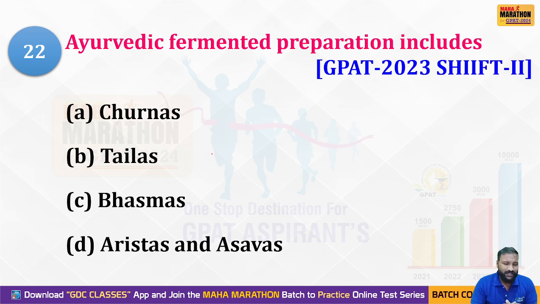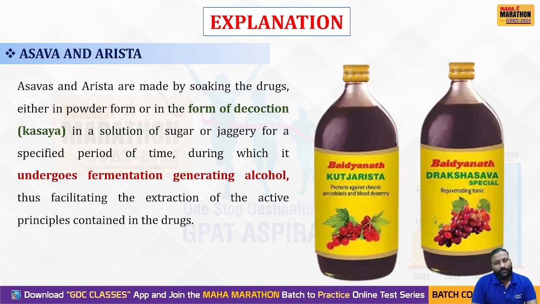Option A chunas, B thylas, and C basmas, and D aristas and asavas. Ayurvedic fermented preparation. I think you got the answer. Because of fermentation, some of these are liberating or producing alcohol. Nothing but option D is the right answer. Without any explanation, we'll check the answer, right?